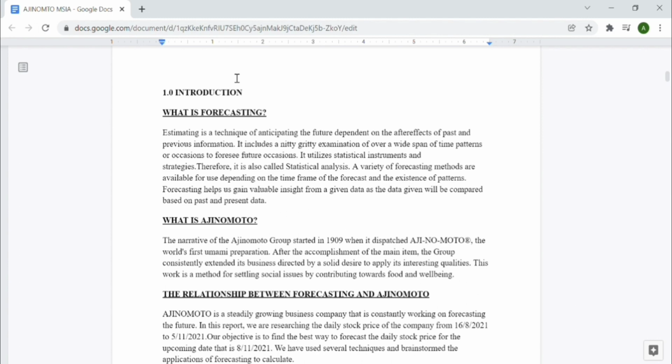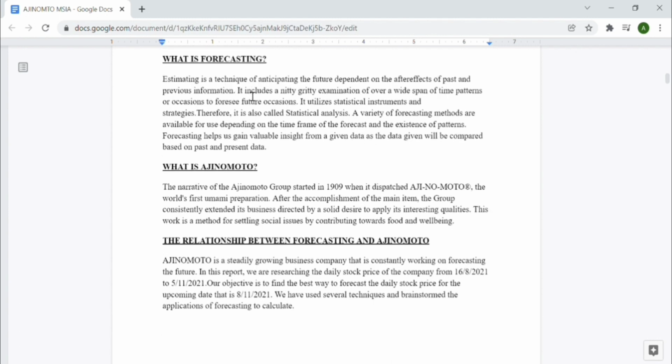Forecasting helps us gain valuable insight from the given data, as the data given will be compared based on past and present data. In this report, we are researching the daily stock price of the company from 16 August 2021 to 5th November 2021. Our objective is to find the best way to forecast the daily stock price for the upcoming date, that is 8 November 2021. We have used several techniques and brainstormed the applications of forecasting to calculate.